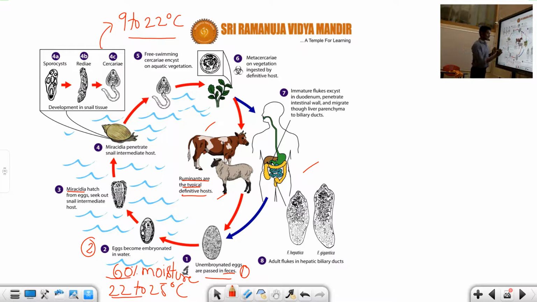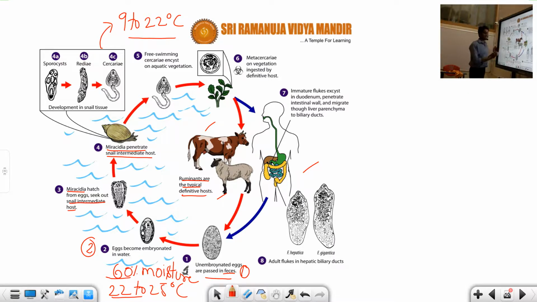It seeks out the snail intermediate host. This Miracidia will move to the snail only. You can see the Miracidia penetrate the snail as an intermediate host.